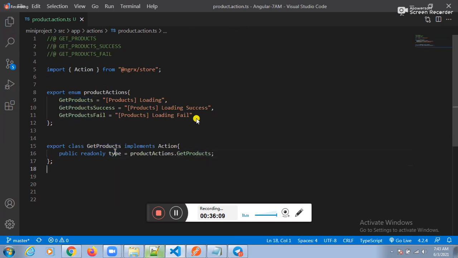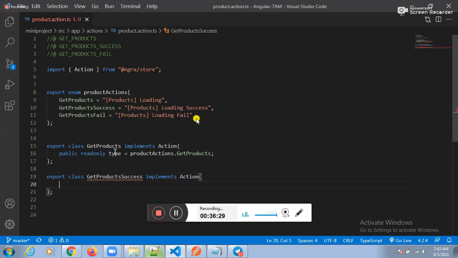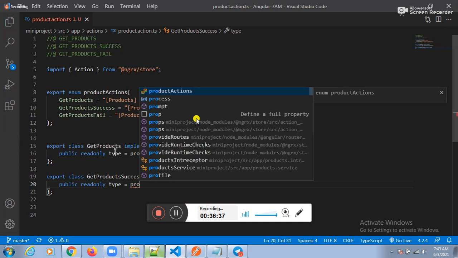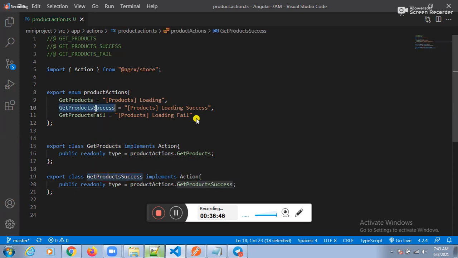Fine. Guys, can you tell me one more class? Export class GetProductsSuccess implements Action, the Action interface. Implements one interface. The interface is the Action interface here. Public readonly type equal to ProductActions dot GetProductsSuccess. Fine.